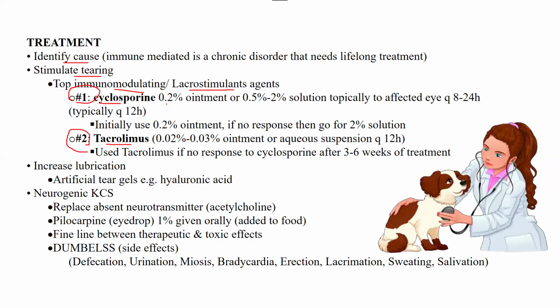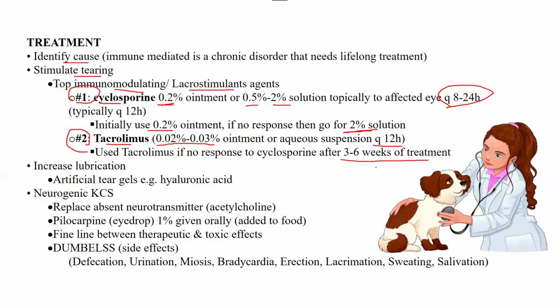For cyclosporine, first we have 0.2% ointment or 0.5% or 2% solutions available, and they are given every 8 to 24 hours. Initially, we start with 0.2% ointment. If no response, we go for the 2% solution. So our first choice is always going to be cyclosporine, but at a low concentration. Then we go for a high concentration of cyclosporine, given every 8 to 24 hours. And then we have tacrolimus, which is a 0.02% solution to 0.03% ointment, given every 12 hours, twice a day. And tacrolimus is used if there is no response to cyclosporine after 3 to 6 weeks of treatment.